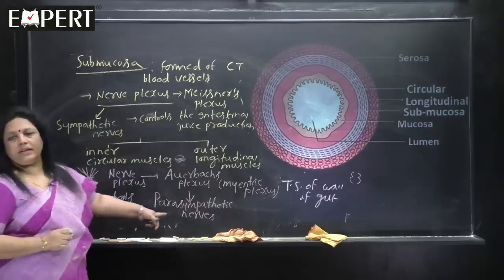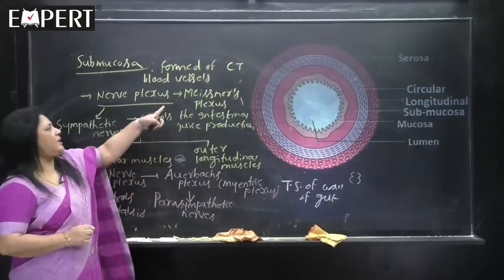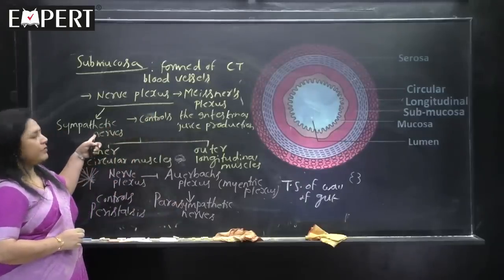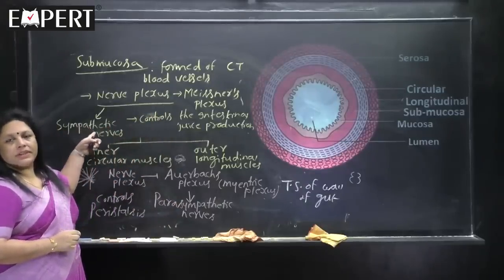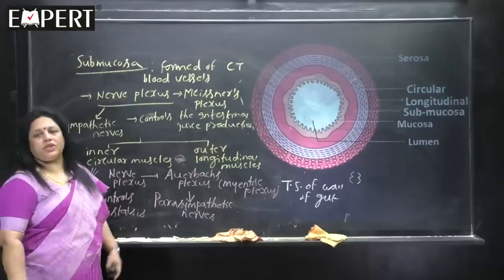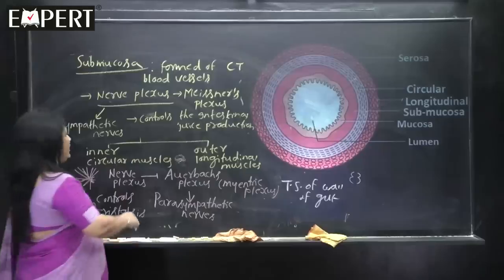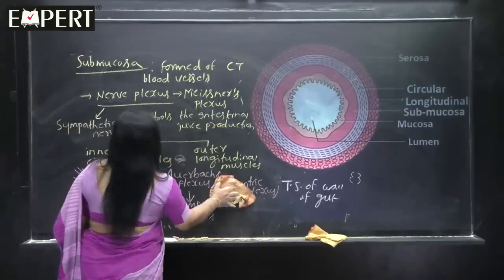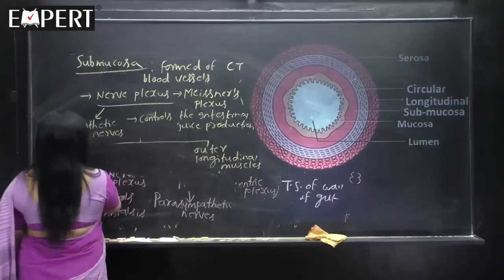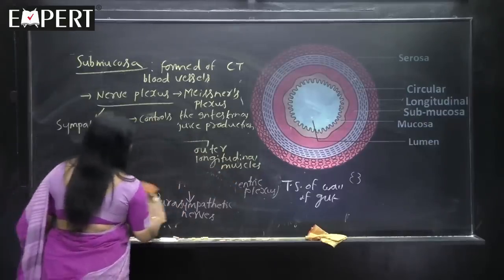Here we called them parasympathetic nerves. So, Meissner's plexus is formed of a group of sympathetic nerves which will control the production of digestive juices like intestinal juices. So, this is about submucosa, and now we are going to learn mucosa.